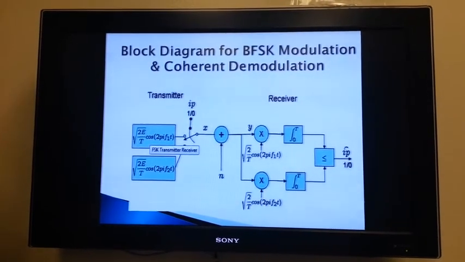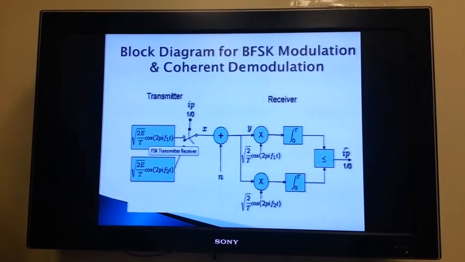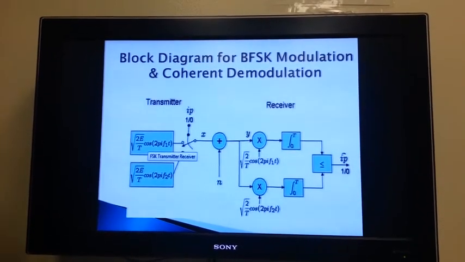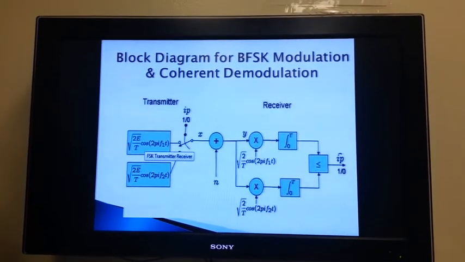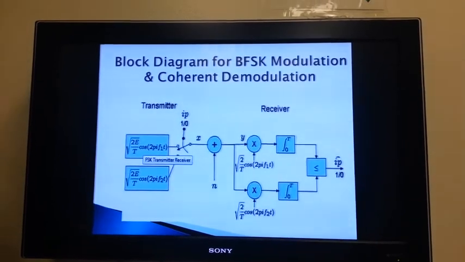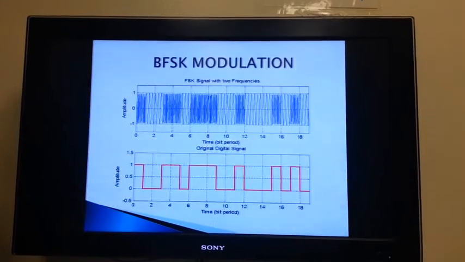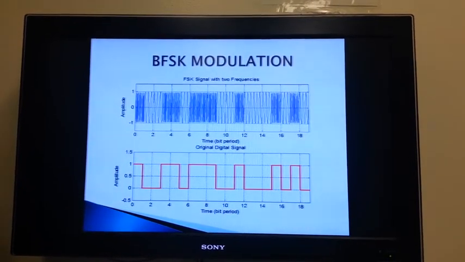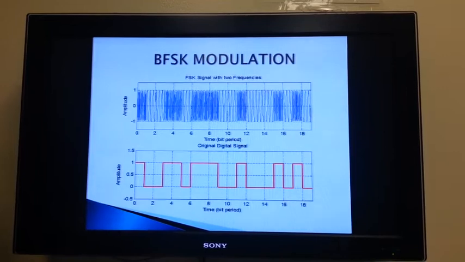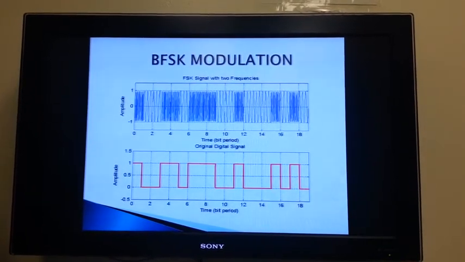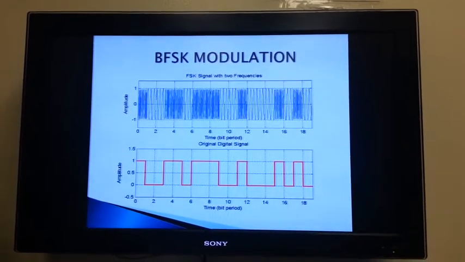FSK is the changing of transmission based on the information of the message signal. In the binary FSK case, a 1 is called the mark frequency, and a 0 is called the space frequency. In the following case, we have a 3 Hz and a 10 Hz signal, as you can see there. When the digital signal is a 1, the modulating frequency is 10 Hz. If it's 0, we have only 3 Hz.